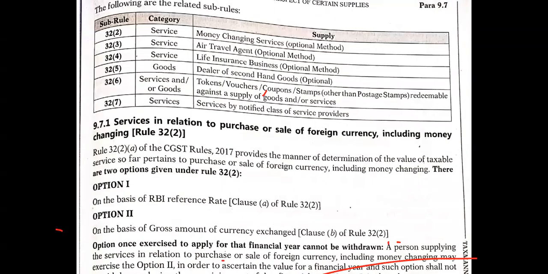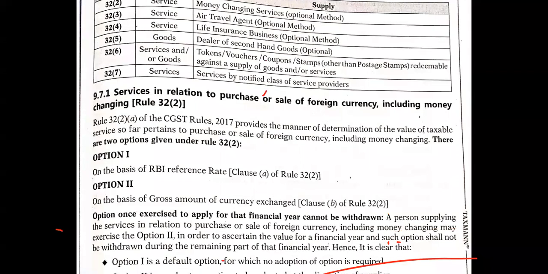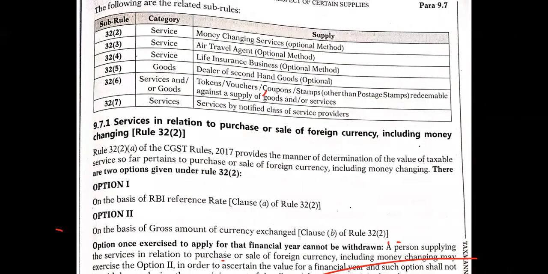So this is services relating to the purchase or sale of foreign exchange, foreign currencies, including changing kinds of things. So all these things